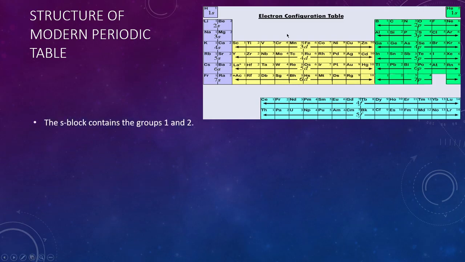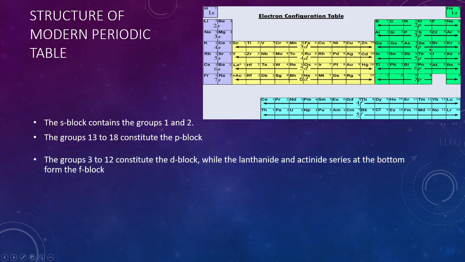These are the 4 blocks. If you see, the S block contains the elements in group 1 and group 2. Groups 13 to 18 constitute the P block. You can see these 13 to 18 groups. All these elements constitute the P block.